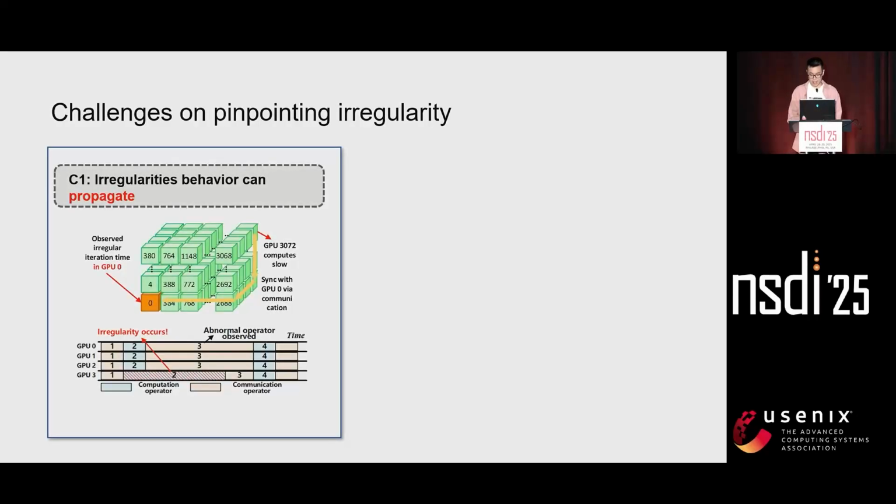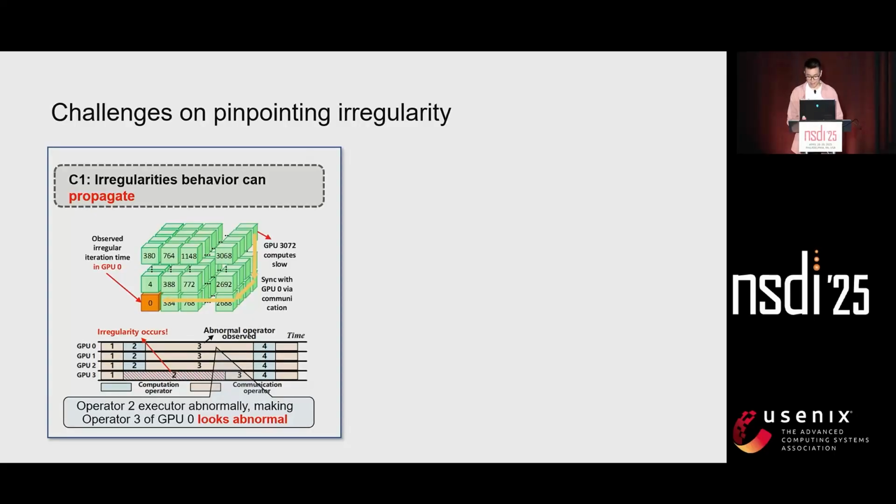First, irregularity behavior can propagate, as shown in the figure. When one GPU slows down during computation, all the other GPUs must wait at subsequent synchronization. So this creates misleading observations, as the prolonged iteration time appears across all the GPUs, masking the root cause of the problem.